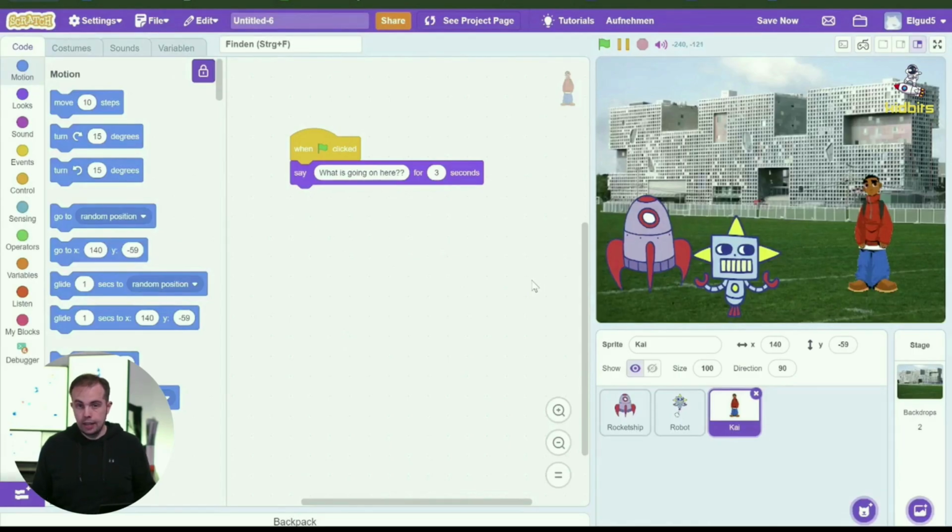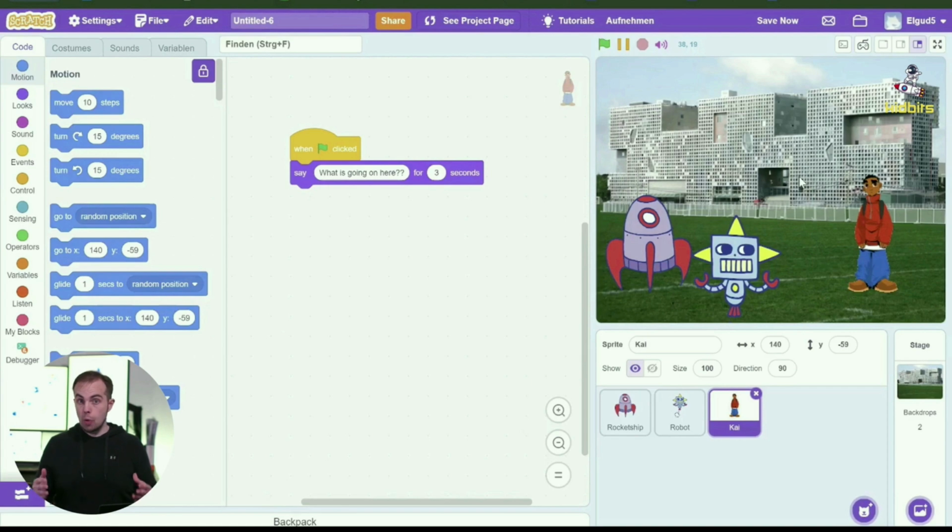In today's episode, we're going to continue our journey through Scratch, and we're going to find out what the robot replies to Kai, and of course what happens next. So let's dive right in. As you can see here, we have our scene from last time, but only Kai said something. If we click on the green flag again, we see Kai says, "What is going on?" If you remember, he came out of school and then saw this rocket landing on the football field. And so he wanted to check it out.